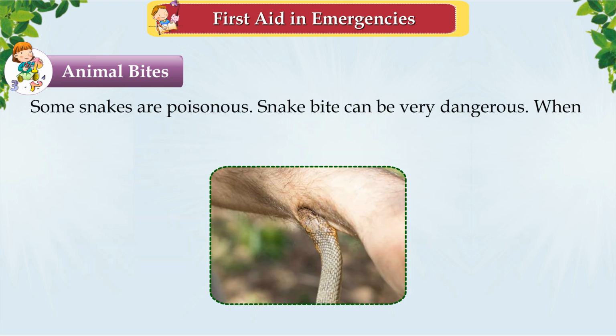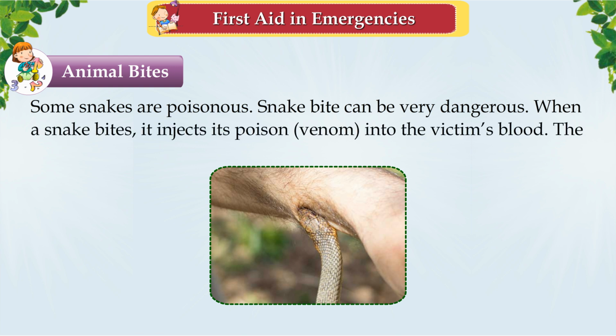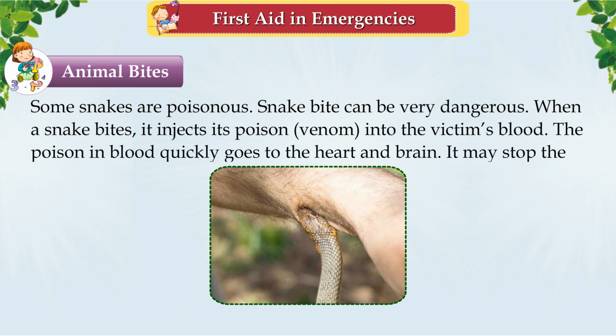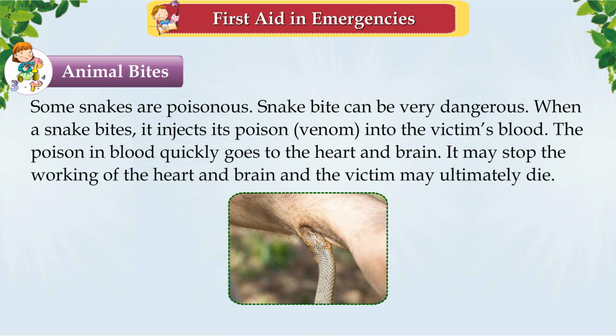Some snakes are poisonous. Snake bite can be very dangerous. When a snake bites, it injects its poison or venom into the victim's blood. The poison in blood quickly goes to the heart and brain. It may stop the working of the heart and brain, and the victim may ultimately die.